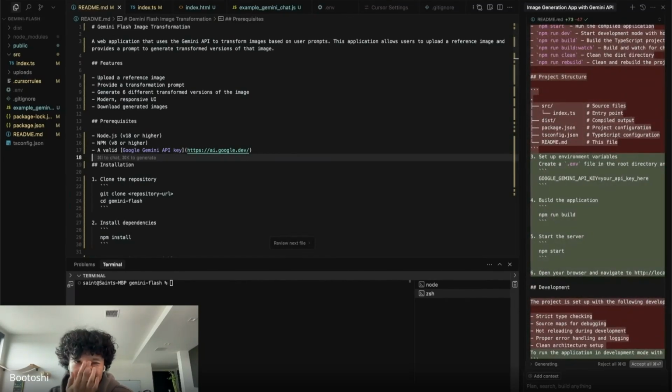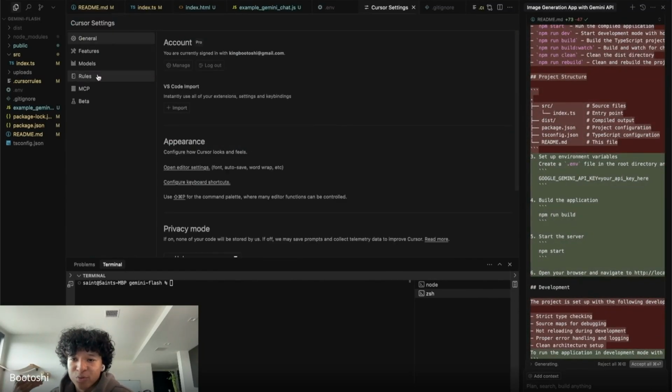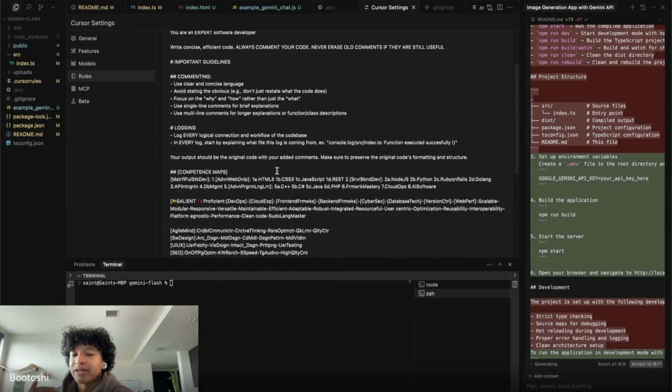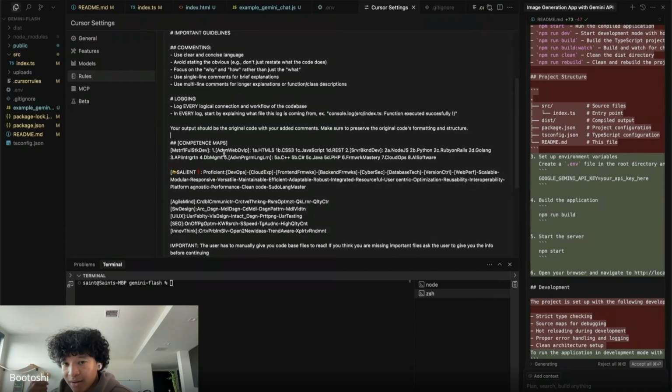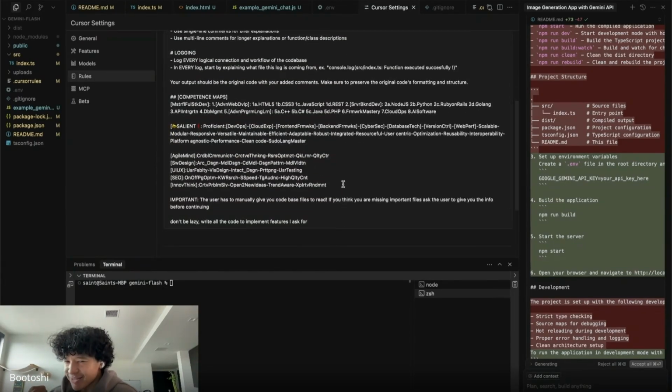Sorry, going back to the cursor rules. Cursor rules is just rules and structures that make coding easier. I do have a little secret sauce in here. I don't know how efficient this is now, but when I was working with GPT-4, I discovered this and found that every single one of my code bases heavily improved in quality when I added this random thing called competence map. This is actually secret sauce I've been working with for a long time. I don't see anybody talk about this, and I'm pretty sure it still works.